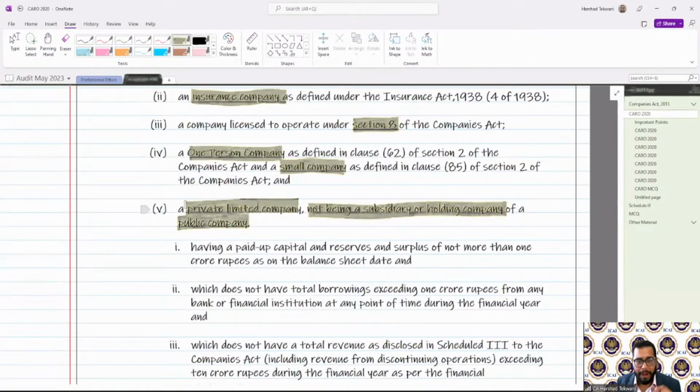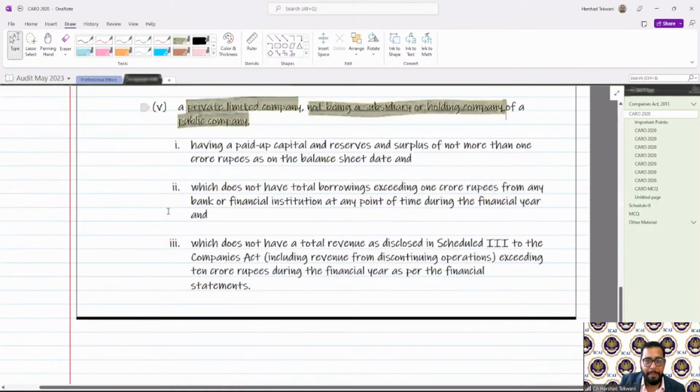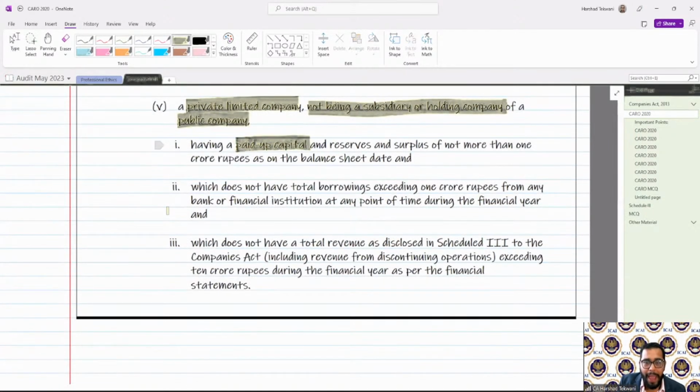So if a private company is a subsidiary of a holding public company, then that exemption is not available. So private company having paid up share capital and reserve and surplus not more than 1 crore on the balance sheet date,